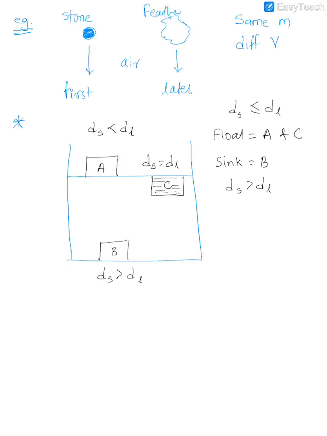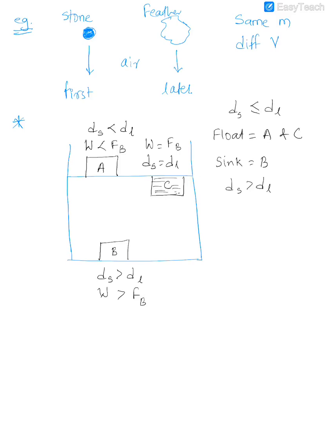Okay. Now, if the weight of a body is less than the upthrust, then it will float. When the weight of a body is more than the upthrust, then it will sink like this. And when the weight of a body is equal to the upthrust it experiences, then it will float but completely submerged. Okay, so these are three different conditions or states of how it can float or sink.